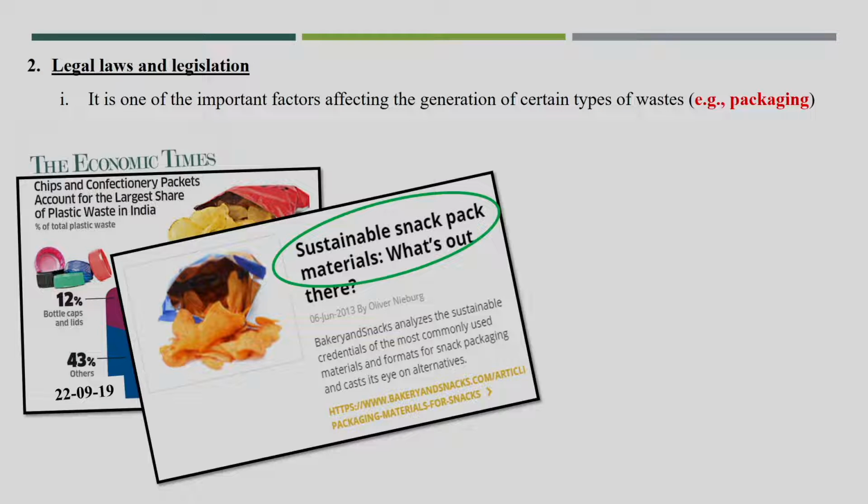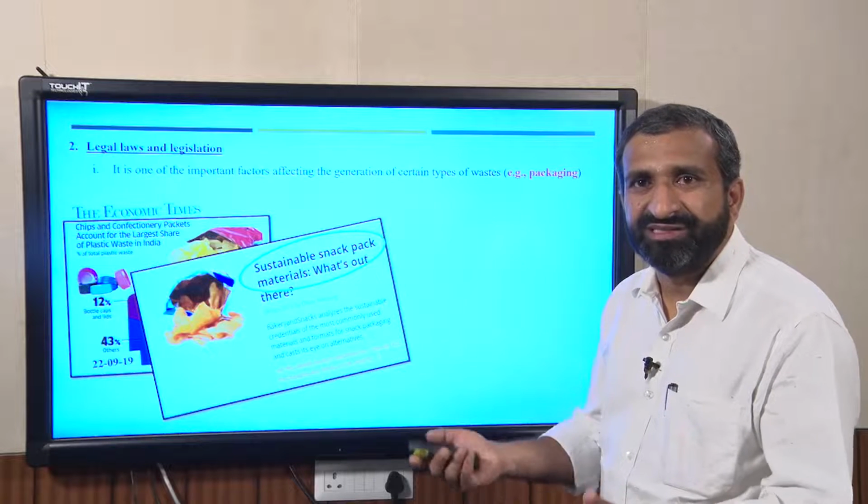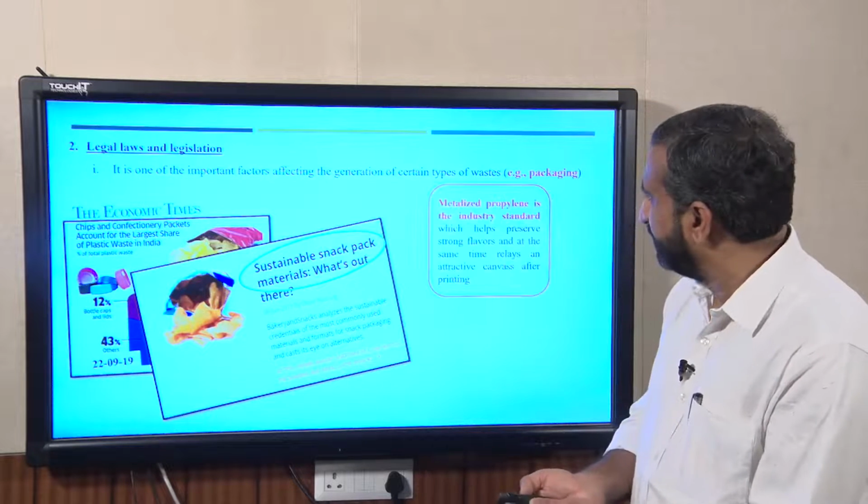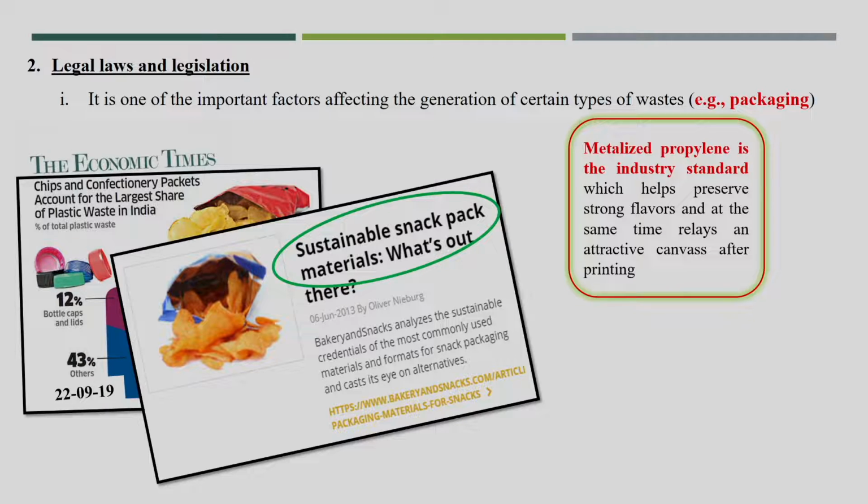So, here is another news item: sustainable snack material, what's out there. I think this is the major problem from which we are getting a large amount of plastic material. Why are we using plastic here?